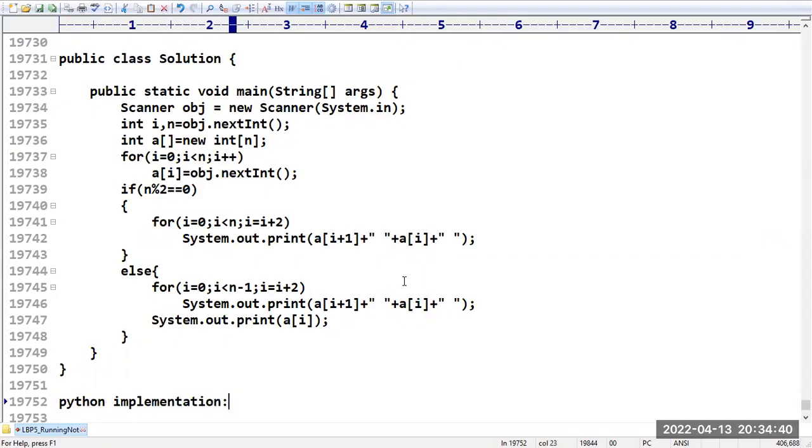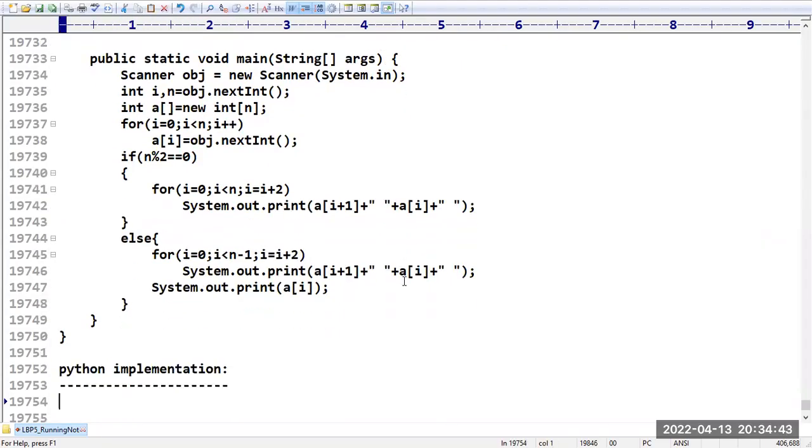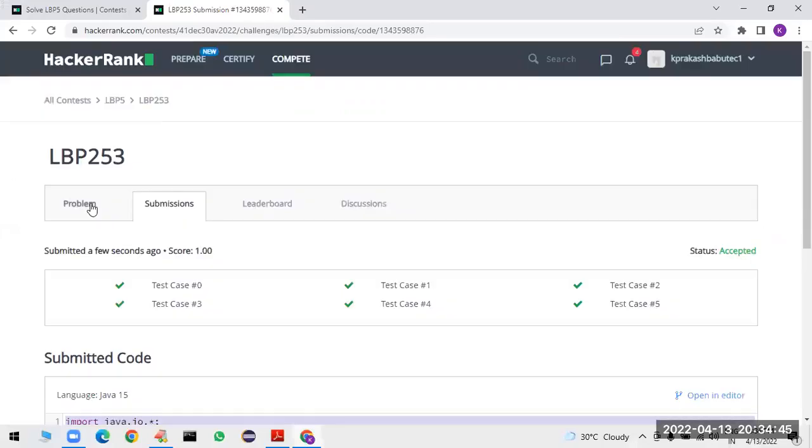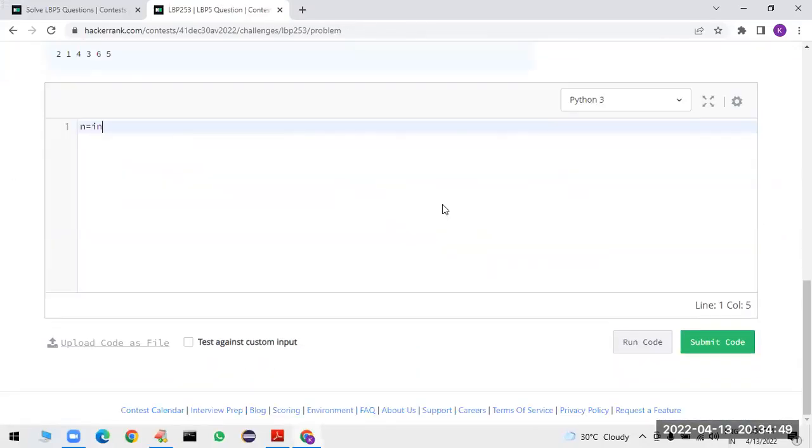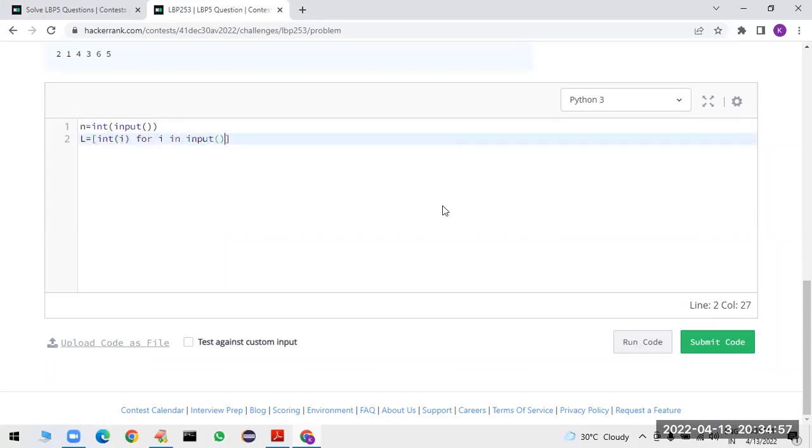Let me go for the Python implementation. So how can you solve it in Python? Very simple. We take n = int(input()), the size of the array, then list = [int(i) for i in input().split()], accepting all the elements. Next, n is the length of the list.